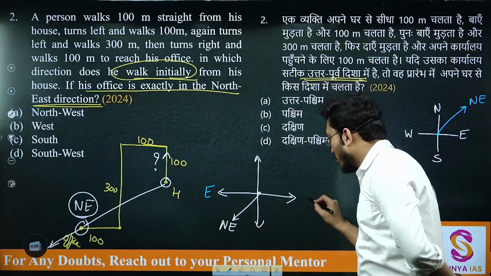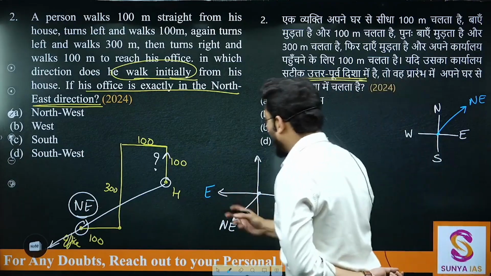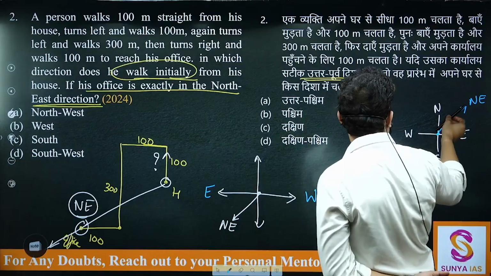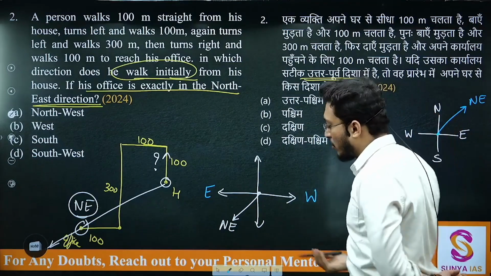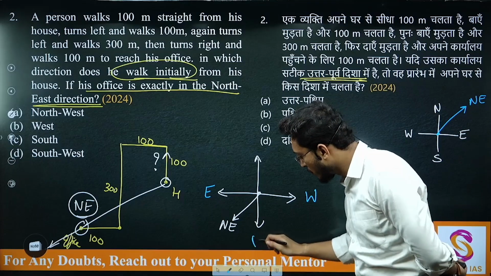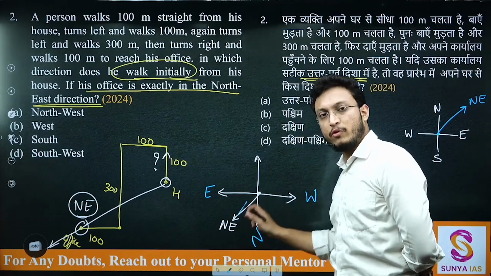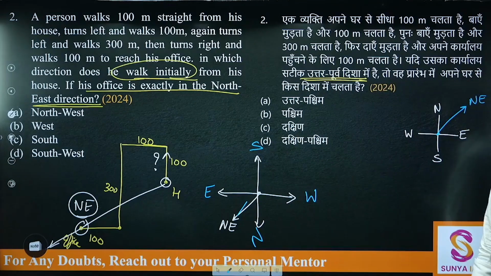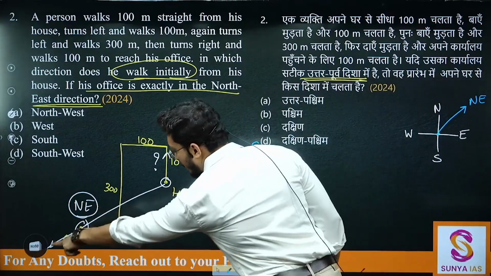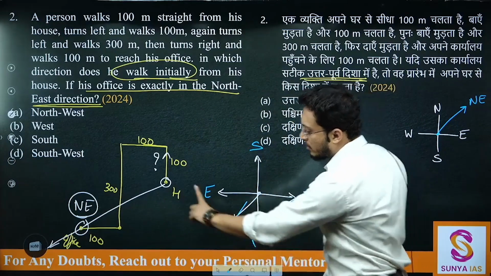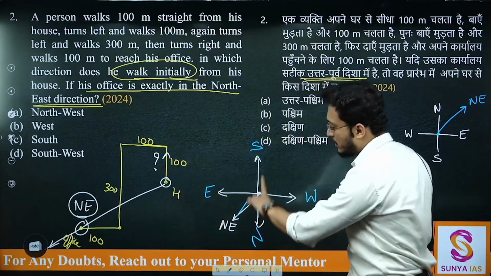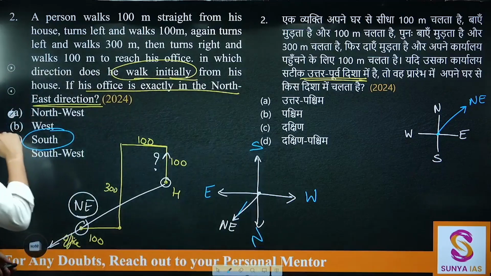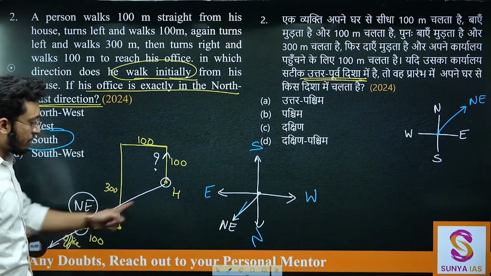Then opposite to east should be west. If this is east, and I rotate anti-clockwise, then this is supposed to be north. Or else you can directly say if this is east, this is north, because this is northeast. Northeast is between north and east, and this is east, so this is north. This is supposed to be the south direction. Now if this particular direction is northeast, we are supposed to find what direction this is. This direction is south, so your answer is south here. So if the person starts walking in the south direction, then only this particular direction will be northeast.